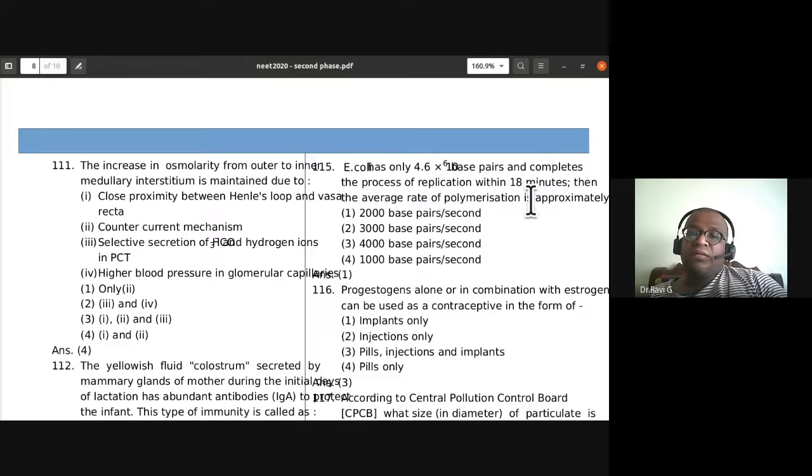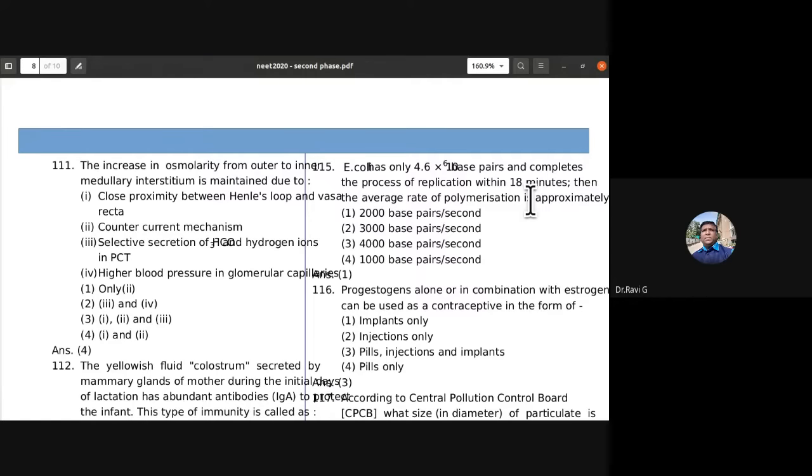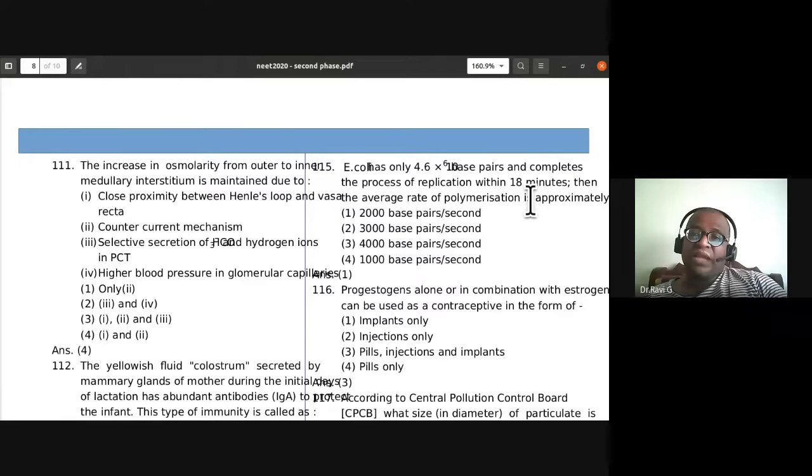You calculate and find out it is 2000 base pairs per second.